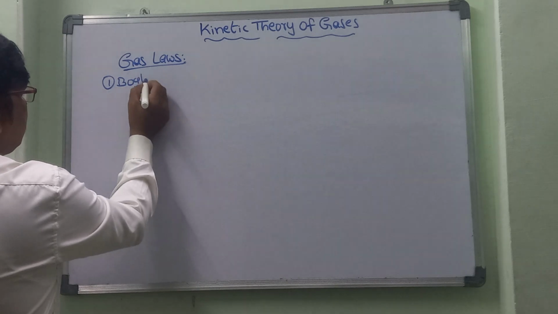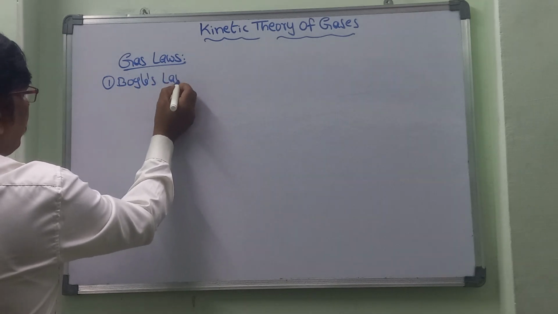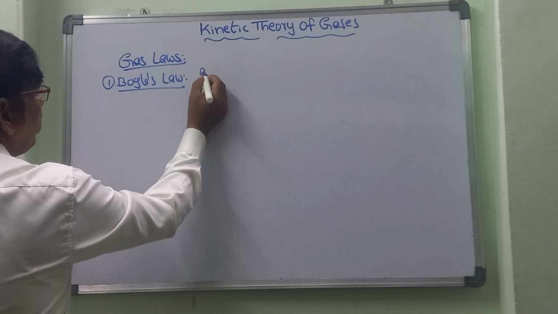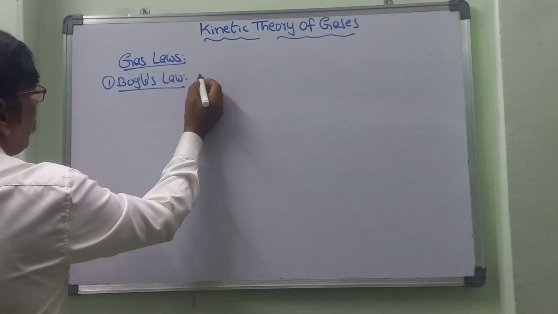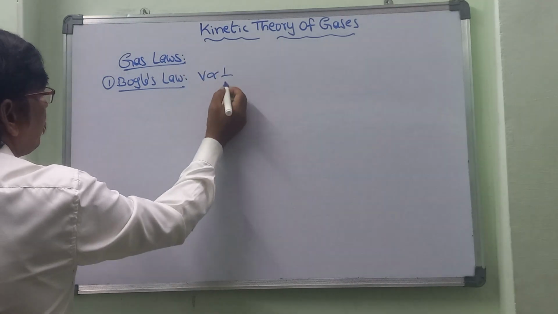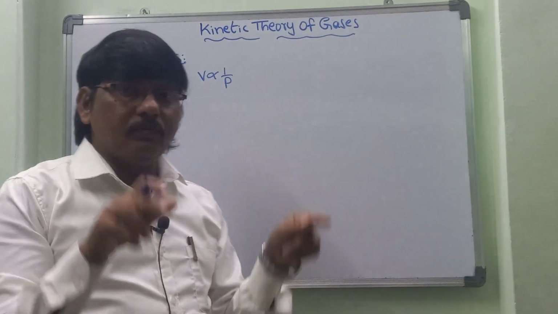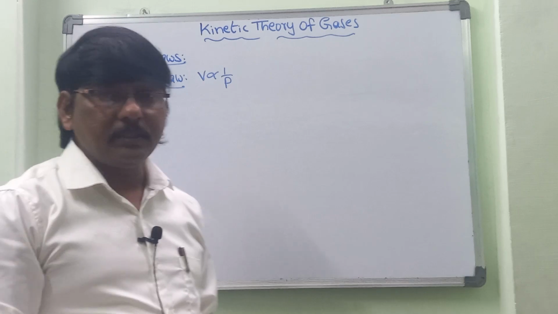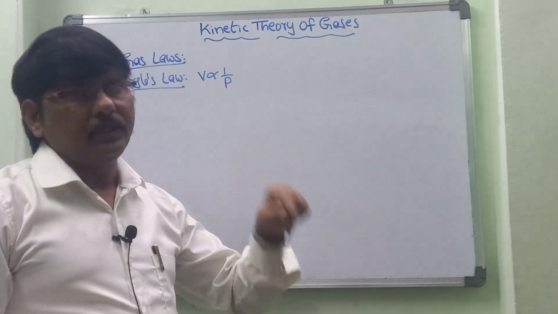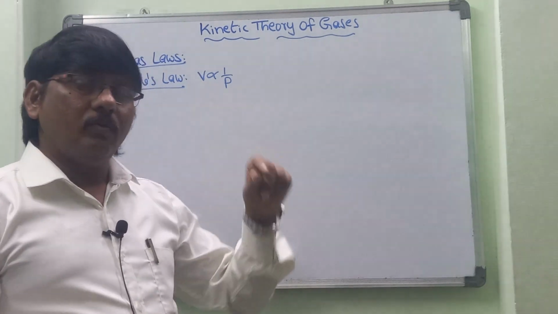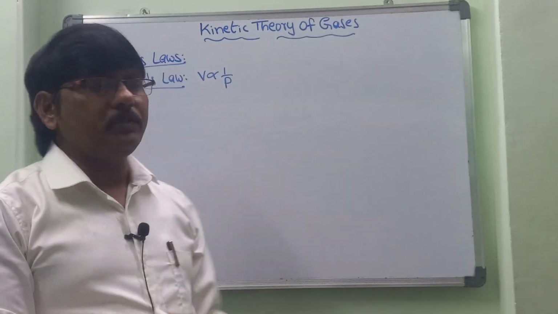What does Boyle's law state exactly? At a constant temperature, the volume is inversely proportional to the pressure. If you take a container and increase the pressure, the volume will decrease; if you increase the volume, the pressure decreases. Both are inversely proportional.